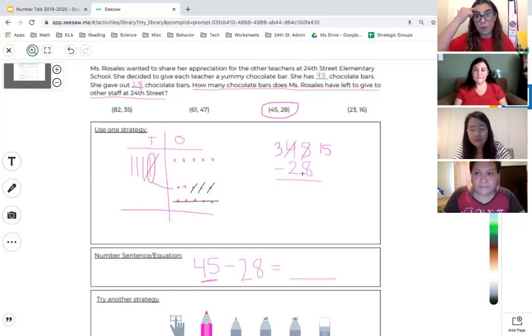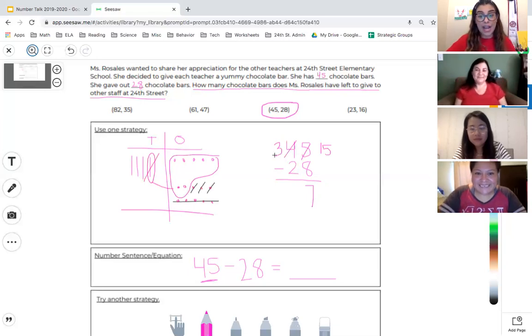I can either count back or I can count up from 8. And I'm going to count back this time. So I start with 15 in my head, and then I'm going to count back by 8. So 15, 14, 13, 12, 11, 10, 9, 8, 7. Yes, 7, I was just making sure. So 7 is here. And then let's see, do I have 7 in my ones place? Yes, I do. 5 and 2 make 7.